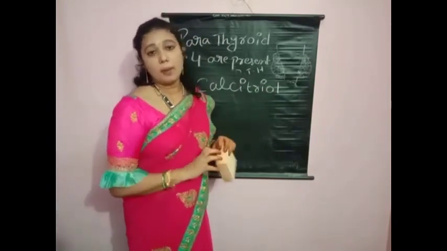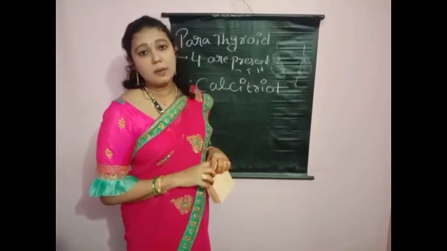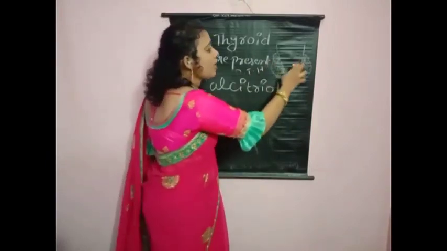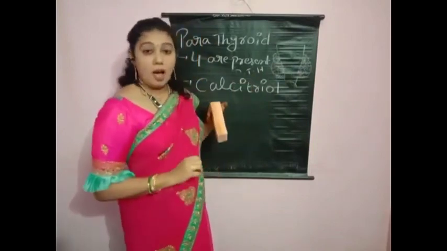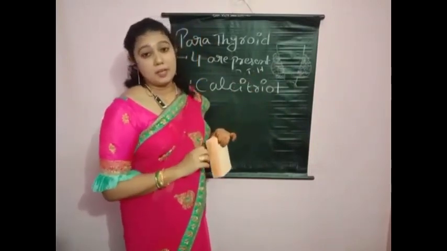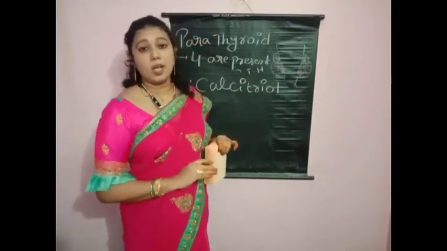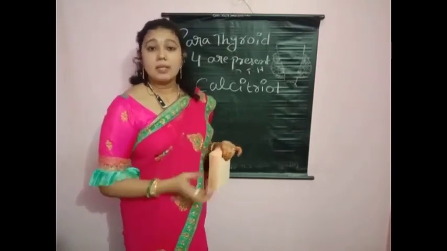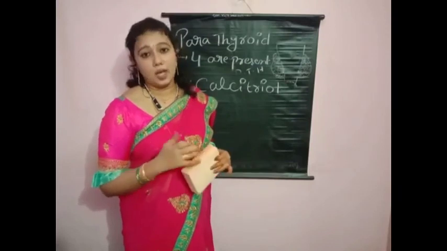What did I tell you about parathyroid hormone, children? Parathyroid hormone is secreted from the parathyroid glands. How many parathyroid glands are present? There are 4. Where are they present, children? Behind the thyroid gland.